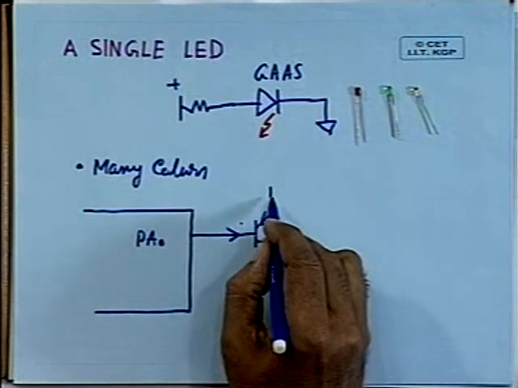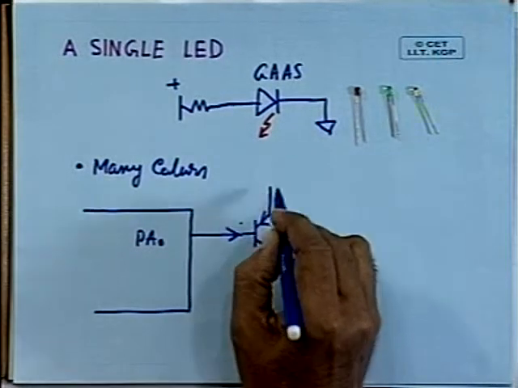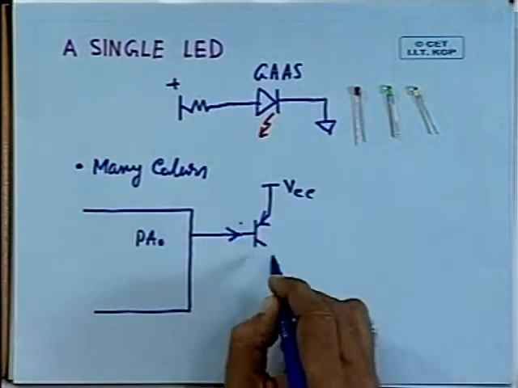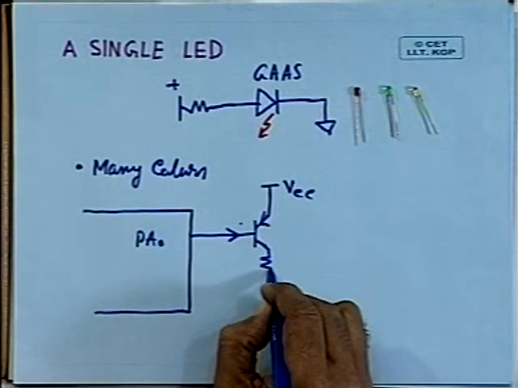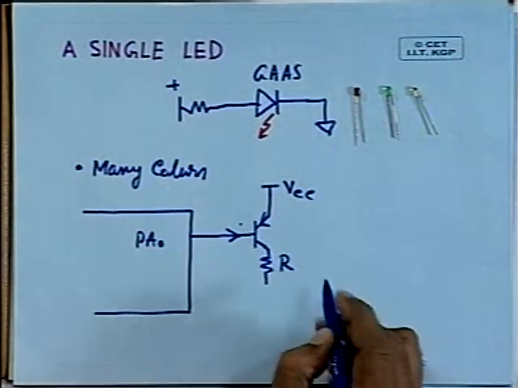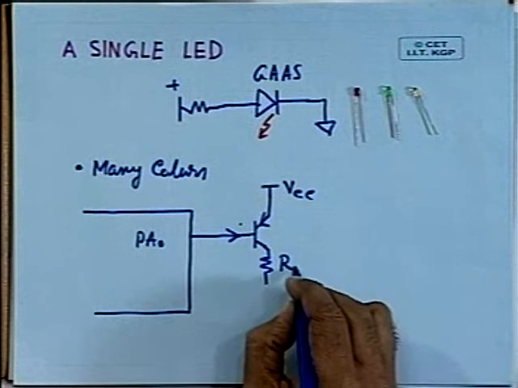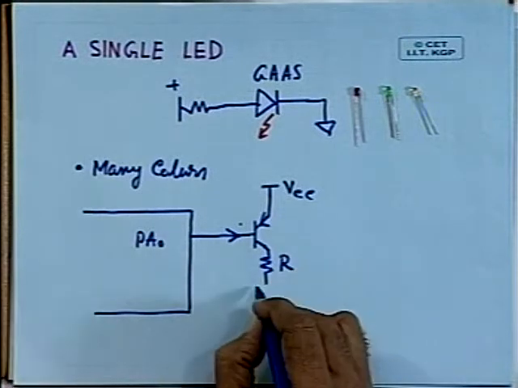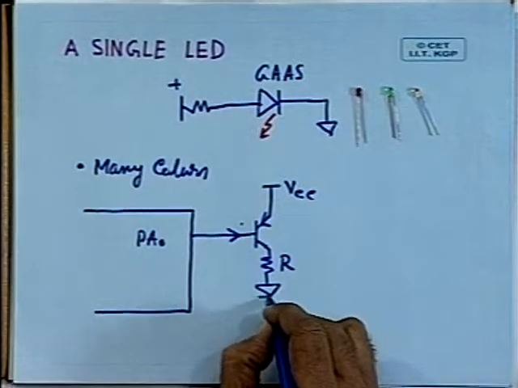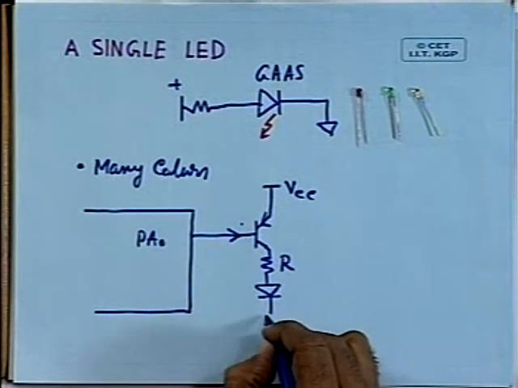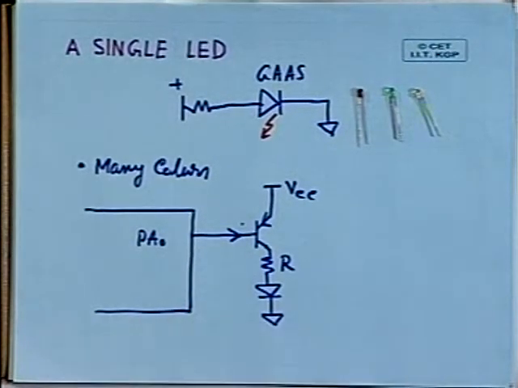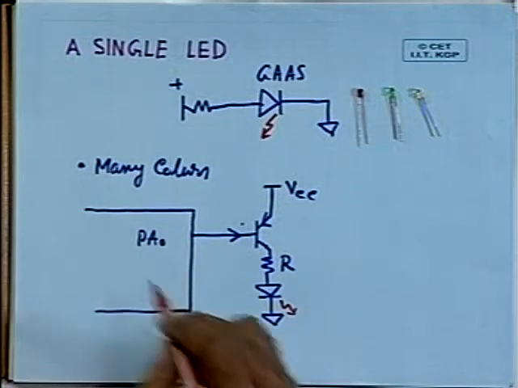This is connected to say plus VCC, and then you have to put a current limiting resistor R. So, R will restrict the current that will pass through the light emitting diode. Then you can put the light emitting diode and ground it. This is how you can interface a light emitting diode to the microprocessor through a port line.